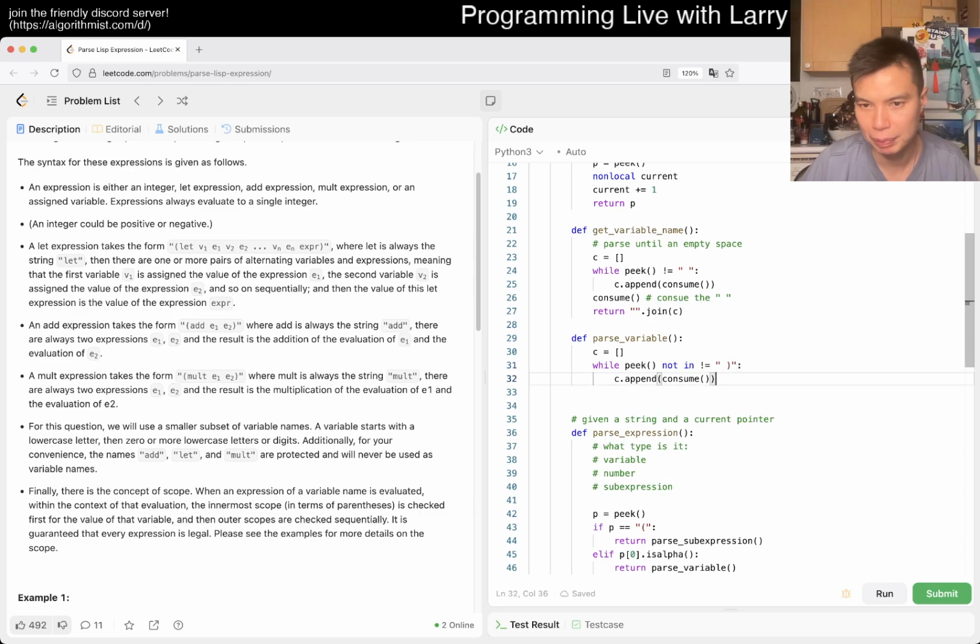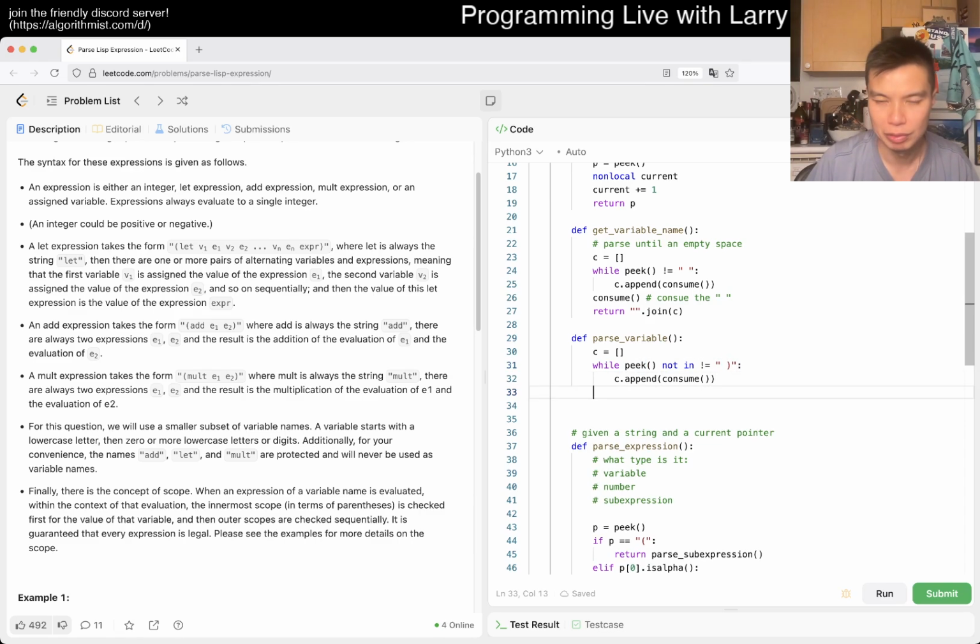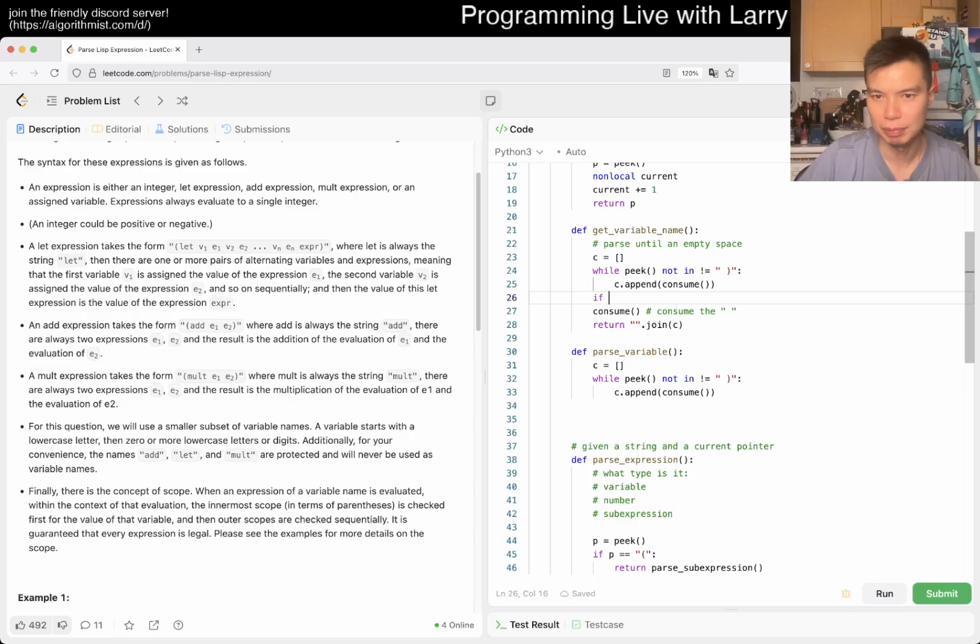While the peek is not the empty space or the right paren, we append it. Actually, this is what I meant to write, but I think this should be part of this, right? And then I have a typo, but we only want to consume the empty string. So if peek is equal to empty, then we consume it. Oops.